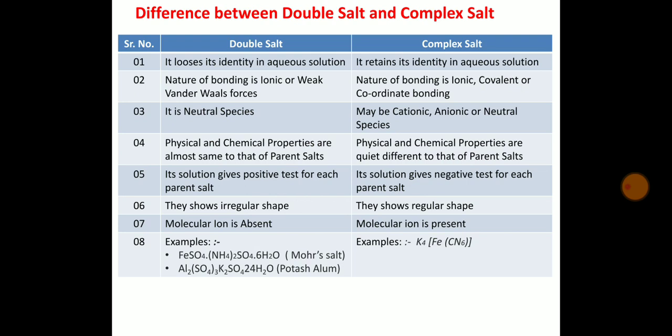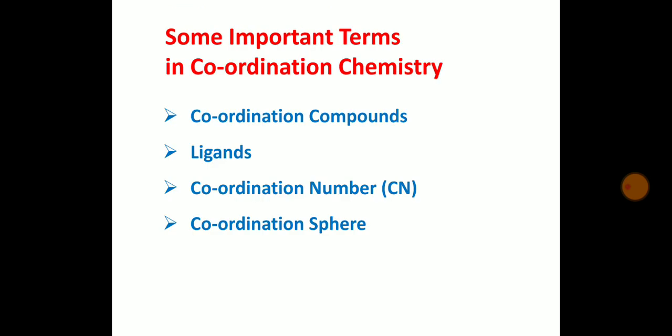This is the difference between the double salt and the complex salt. The double salt and complex salt differ from each other in many respects, which are shown here. All these points were discussed in the previous slides. Therefore, we go to the next slide. While studying coordination chemistry, one should know some important terms: coordination compounds, ligands, coordination number and coordination sphere. We will see these one by one.